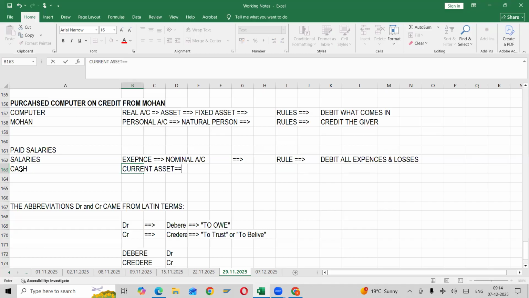It is nothing but an asset, comes under real account. What is the rule of real account? Debit what comes in, credit what goes out. So now when we are paying it, cash is coming in or going out? Going out. So what we need to do? Credit. Credit what goes out.